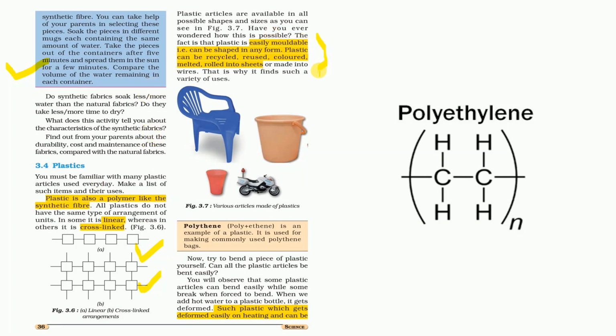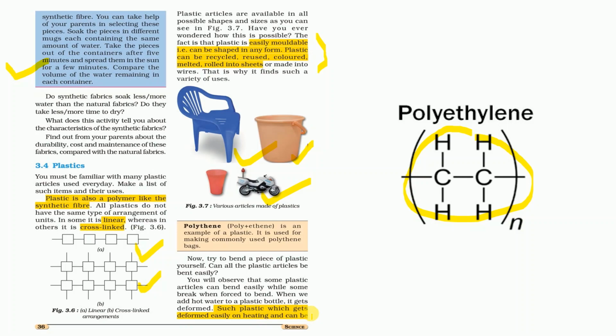As plastics are easily moldable and can be shaped in any form, plastic can be recycled, reused, colored, melted, and rolled into different sheets to make different items, like a bucket, a chair, a toy car. Polythene is another example of plastic. It is commonly used for making polythene bags. So this is a small unit of polythene which gets attached with many same polythene molecules to form the large plastic.